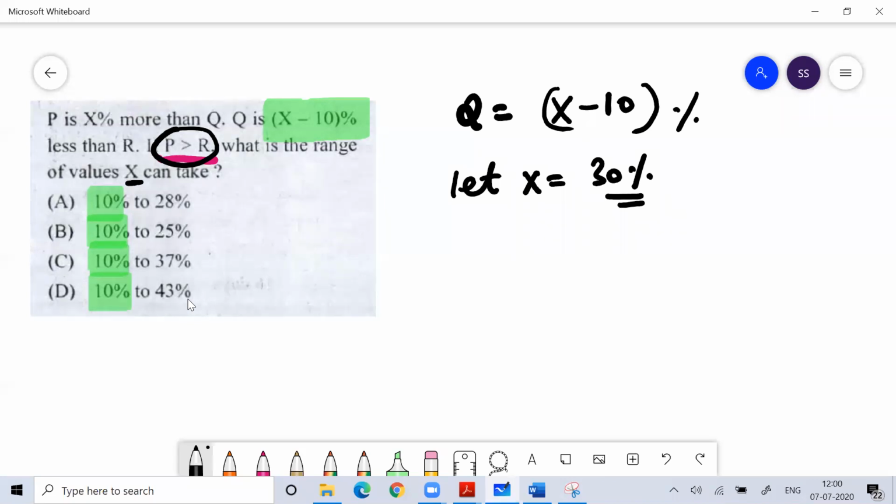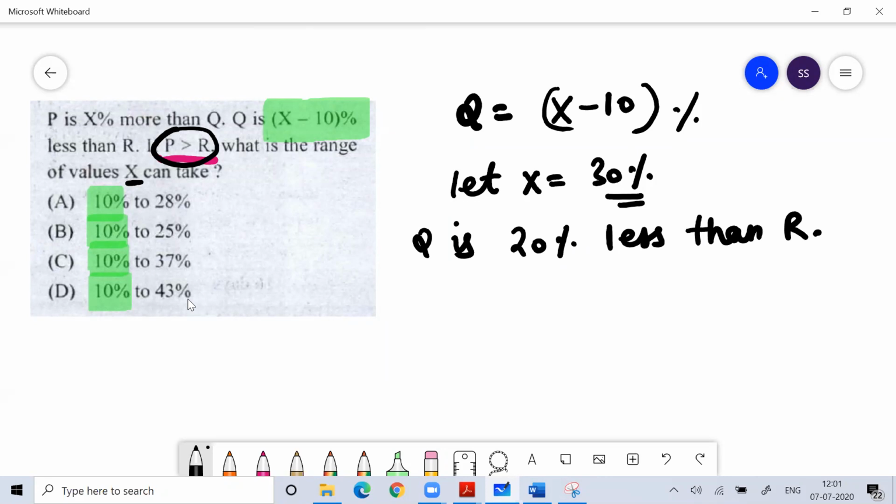Anyway, going further, here it is written p is x% more than q and q is x minus 10% less than r. If x is 30%, what does that mean? It means q is 30 minus 10, so q is 20% less than r. And p is 30% more than q. So p is 30% more than q, and q is 20% less than r.